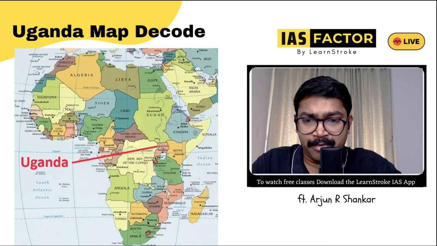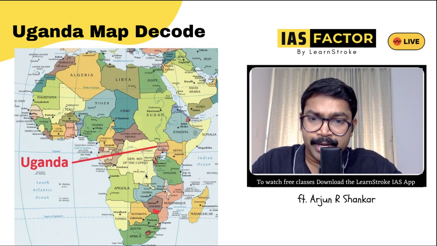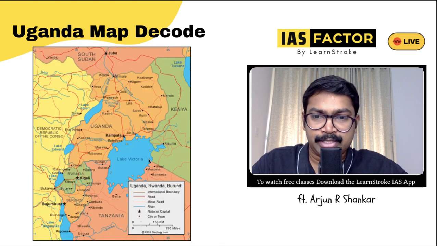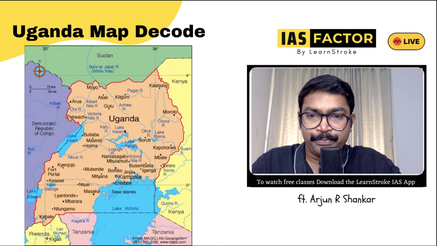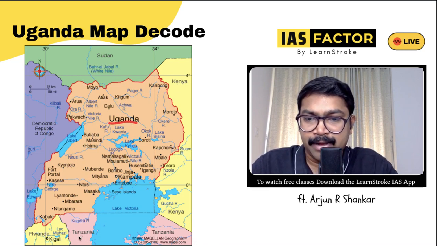We have discussed Zimbabwe and Botswana. This is Zimbabwe. Uganda is almost at the top of it, near the Congo, and almost at this point is Uganda in Africa. Uganda is definitely at this side, with Sudan, Kenya, Tanzania, Rwanda and Congo around it.